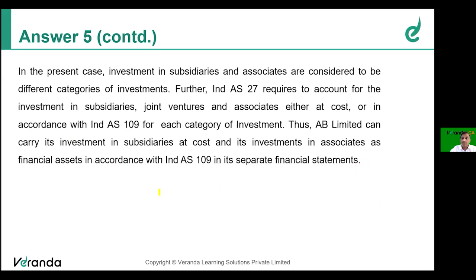So therefore, for investment in subsidiary a different basis and for investment in associate a different basis is allowed as per Ind AS 27 when such investments are presented in the separate financial statements of the company. So that is the answer for this question, friends. Hope it is clear.